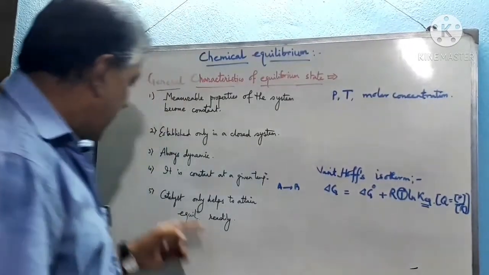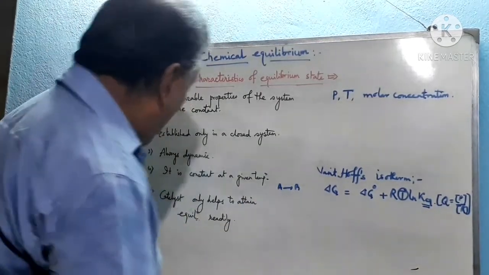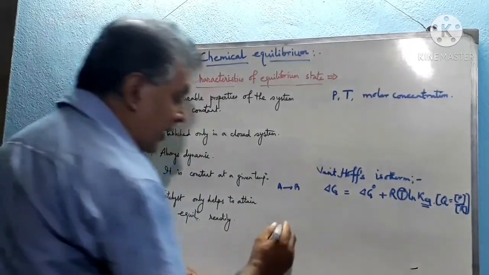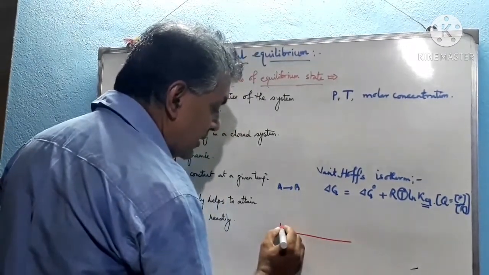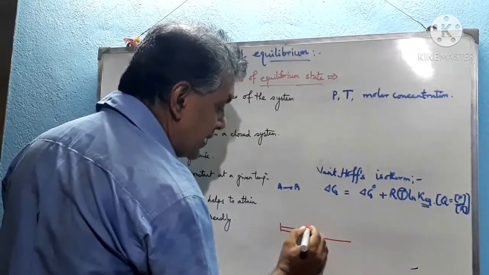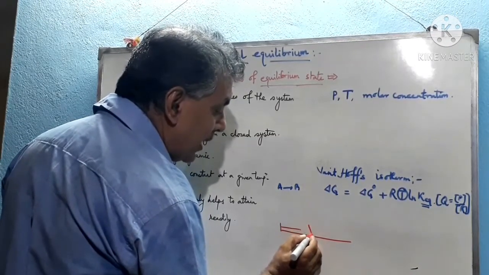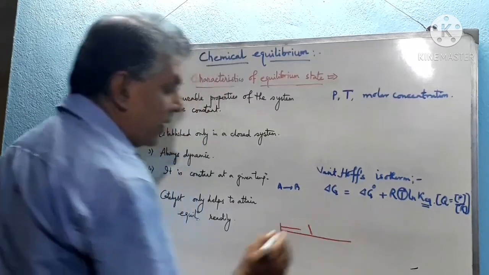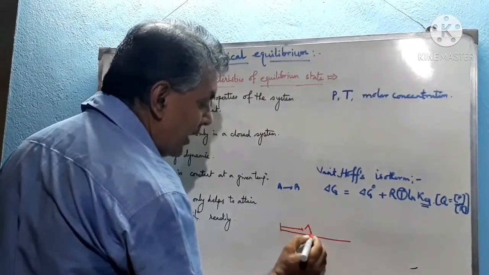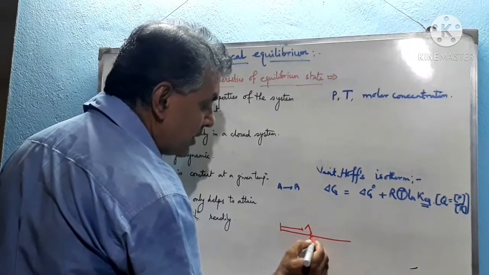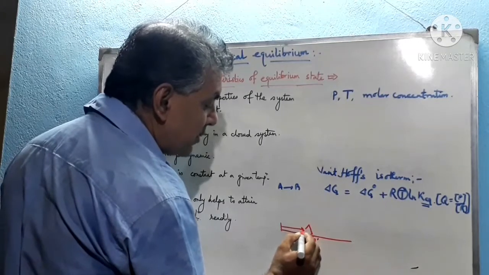Now we shall discuss the last point. Catalyst only helps to attain equilibrium readily. Now how does it affect? See, suppose a race is performed, this is the lane, and there is an obstacle in between on the pathway. Suppose this is the height of the obstacle. If one has to cover, suppose, 3 feet height, then the velocity must be decreased.